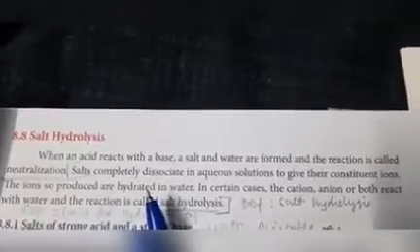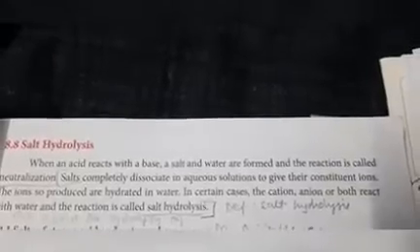The ions so produced are hydrated in water, that is, they react with the water. In certain cases, the cation and anion both react with water, and the reaction is called salt hydrolysis. So to define salt hydrolysis, you have to write from here to here.